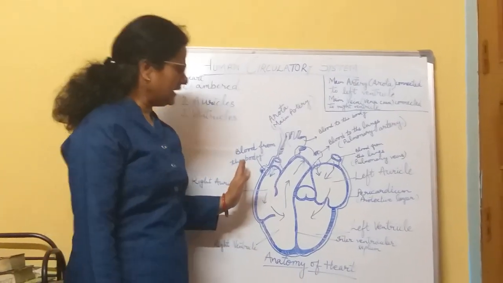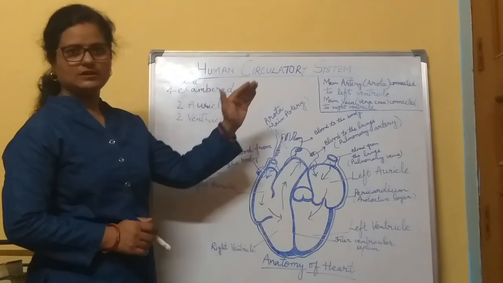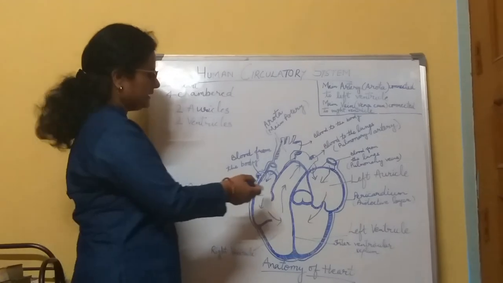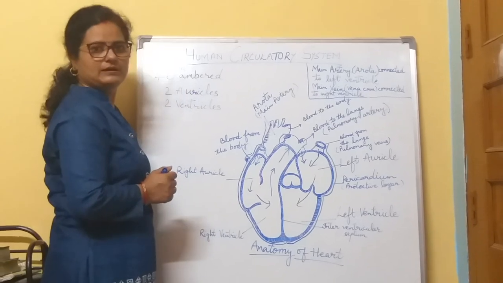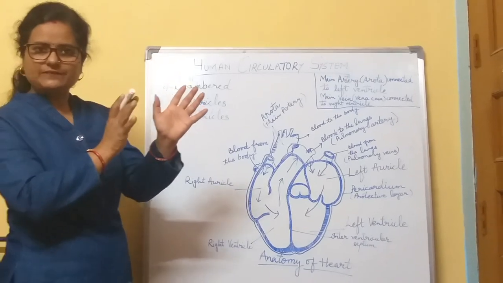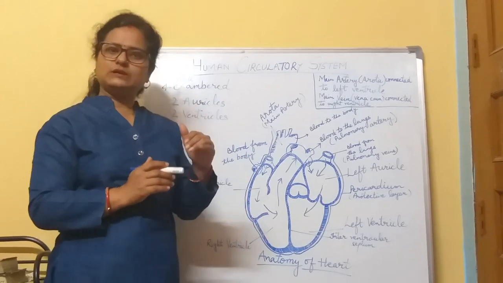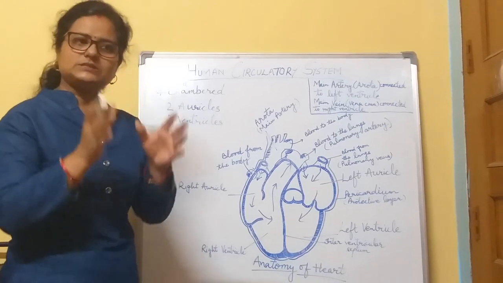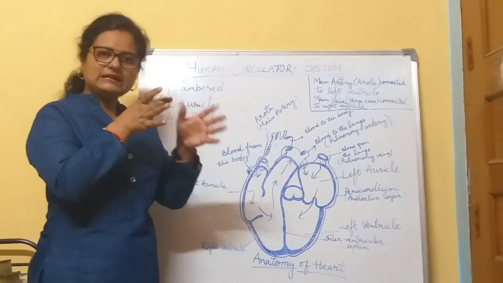Now let's start the function of the heart. How the heart works, we will see now. Look here. As we know, our heart is four chambered, the upper two chambers are called the auricles and the lower two chambers are called the ventricles. In the last session we read about the function of the lungs, and I told that the oxygen is absorbed and the CO2 is released. So this CO2 is easily absorbed in our blood. Then what happens when it gets mixed with the blood?